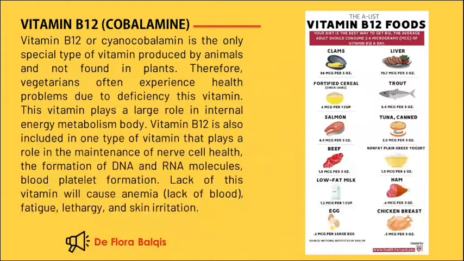Next is cobalamin. Cyanocobalamin is the only special type of vitamin produced by animals and not found in plants. Therefore, vegetarians often experience health problems due to the deficiency of this vitamin. This vitamin plays a large role in the body's internal energy metabolism. Vitamin B12, or cobalamin, or cyanocobalamin, is also a type of vitamin that plays a role in the maintenance of nerve cell health, the formation of DNA and RNA molecules, and blood platelet formation.